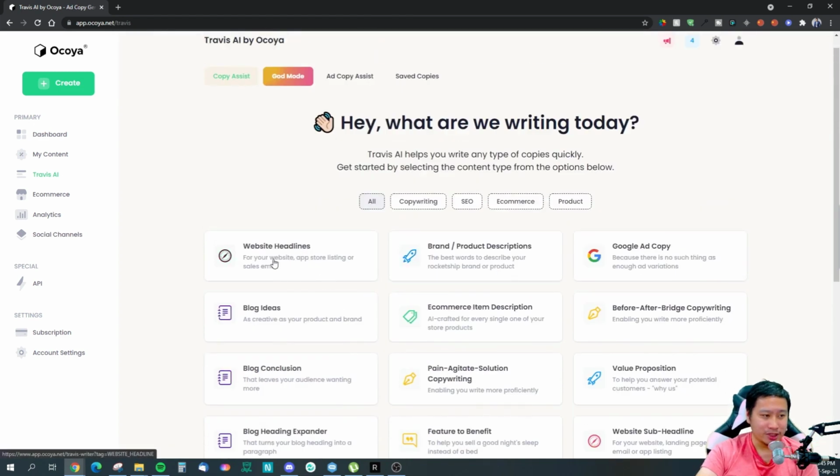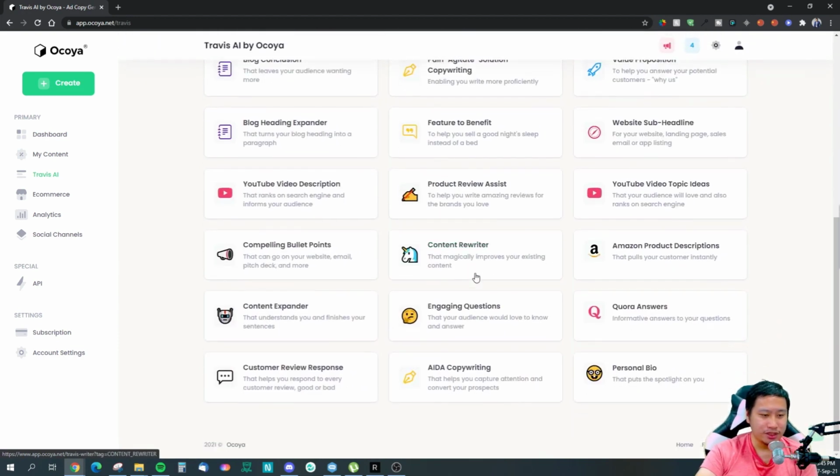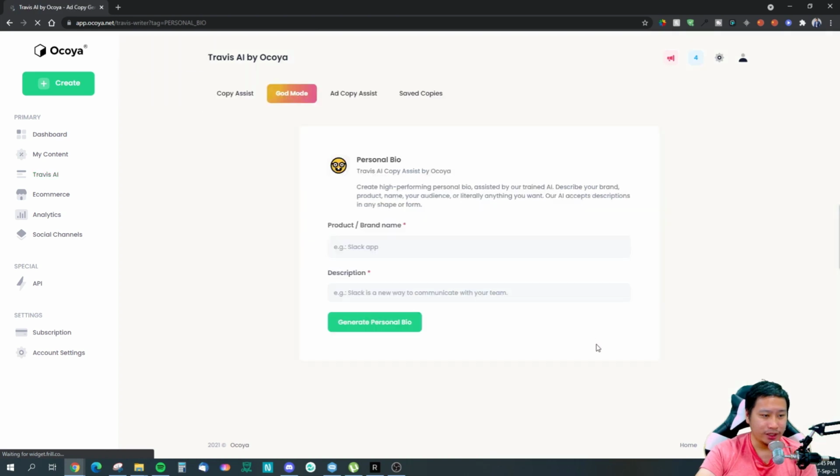They have website headlines, so you can use this to generate anything that you want. Let's say it's a personal bio, you can pick that. So let's say this is, okay. So let's follow what they have. Slack is a new way to communicate with your team.